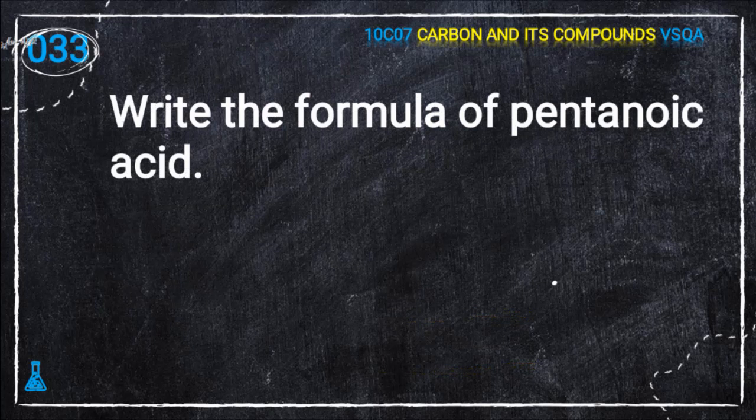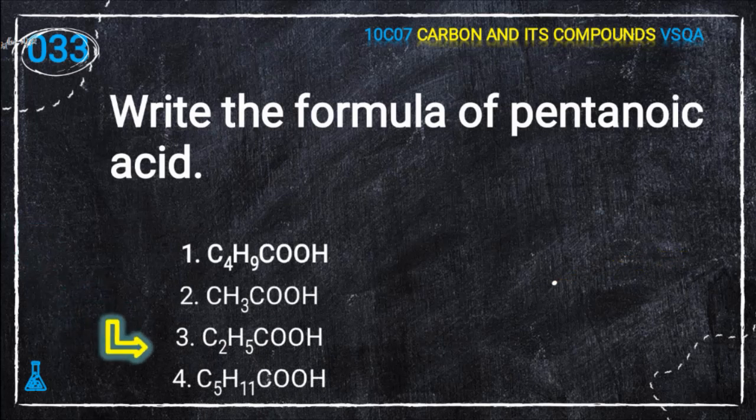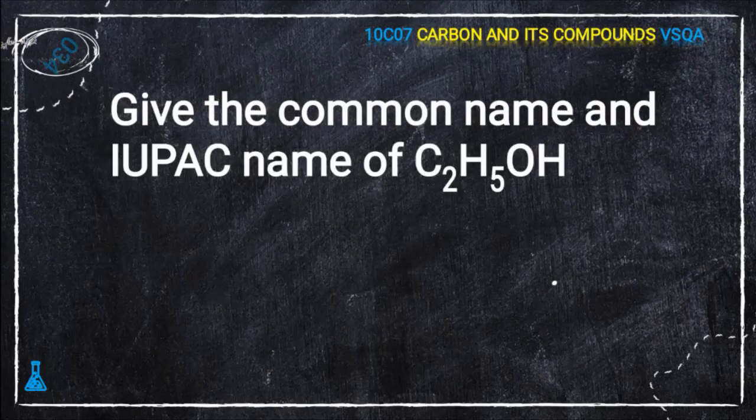Next question, 33rd question. Write the formula of pentanoic acid. Pentanoic: pent means having 5 carbons, ane means only single bonds, and oic acid means carboxylic group. The options are C4H9COOH, CH3COOH, C2H5COOH, C5H11COOH. The correct answer is the fourth option, that is C5H11COOH.